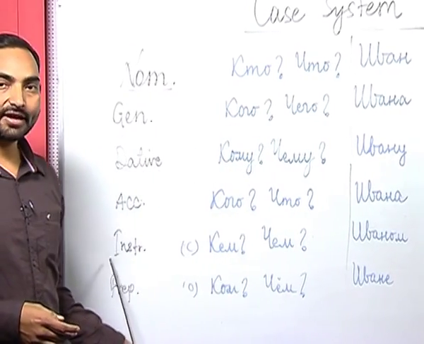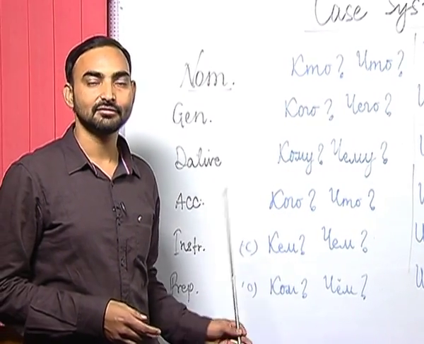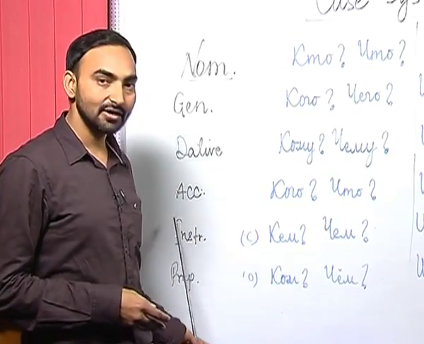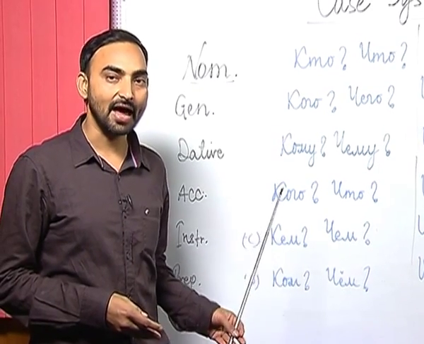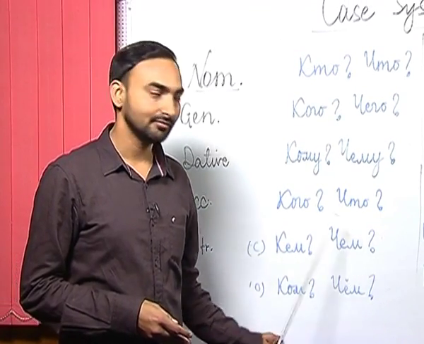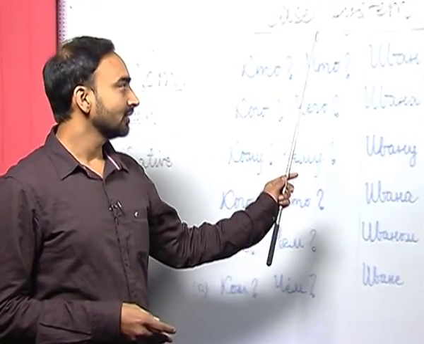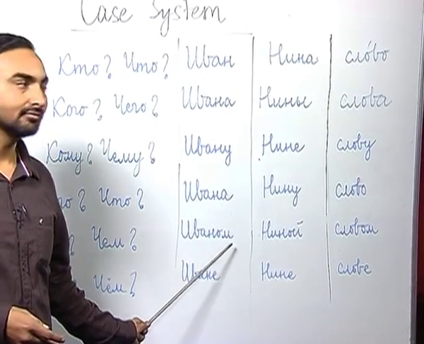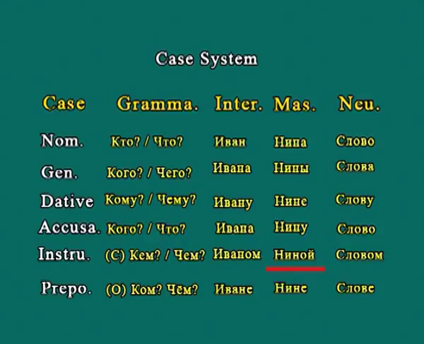The next case is the instrumental case. The instrumental case itself denotes the instrument of action. So, the grammatical function it performs is instrument of action, and the questions it answers are kem, chem. The form of Ivan in the instrumental case is Ivanom, the form of Nina in the instrumental case is Ninoi, with O and E kratkoe in the end, and the form of the word Slovo in the instrumental case will be Slovom.